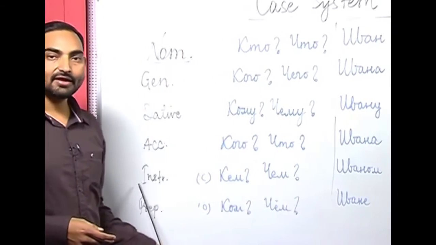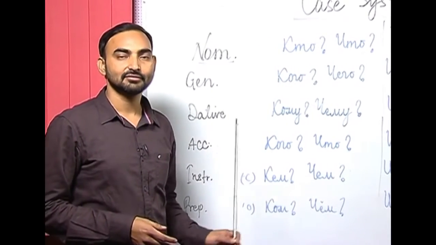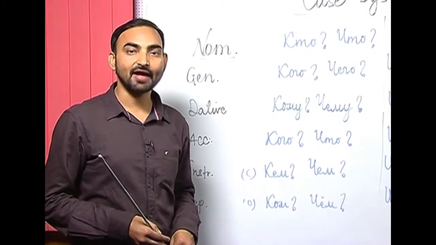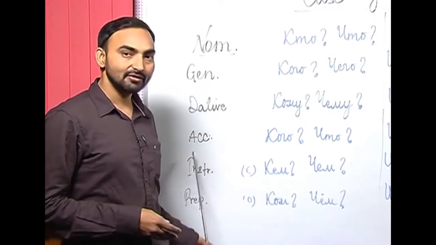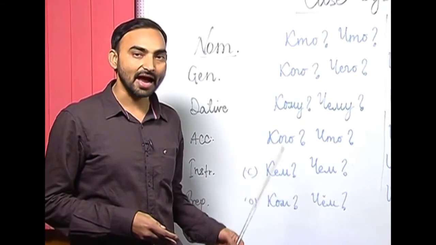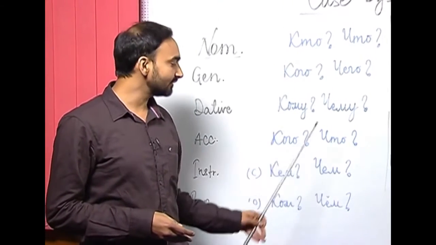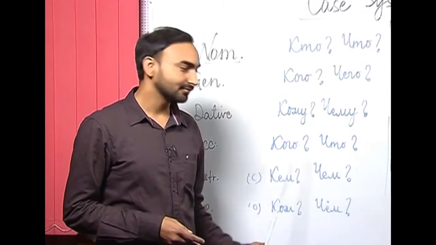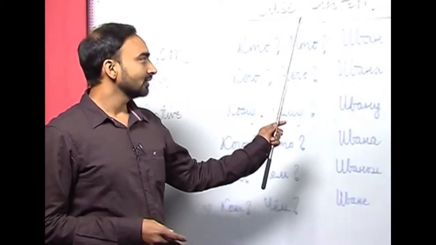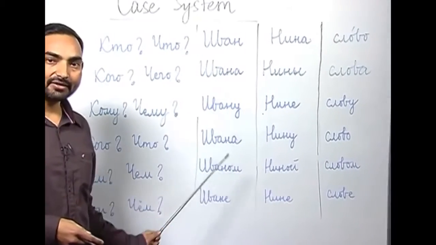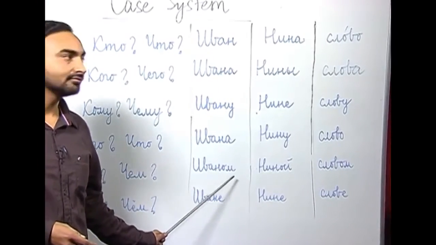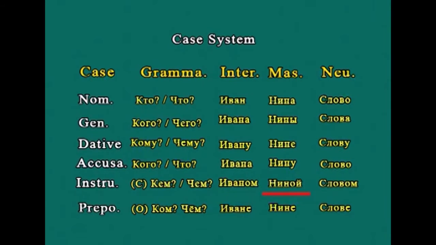The next case is the instrumental case. The instrumental case itself denotes the instrument of action. So, the grammatical function it performs is instrument of action, and the question it answers is kem, chem. The form of Ivan in the instrumental case is Ivanom, and the form of Nina in the instrumental case is Ninoy, with O and Y in the end, and the form of the word slovo in the instrumental case will be slovom.